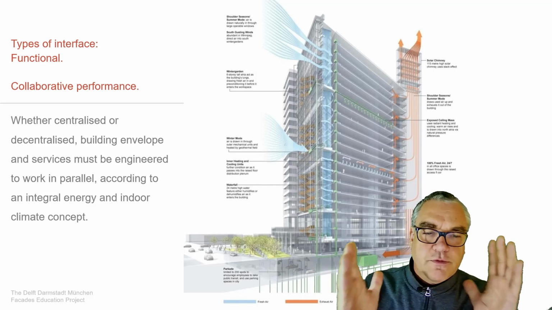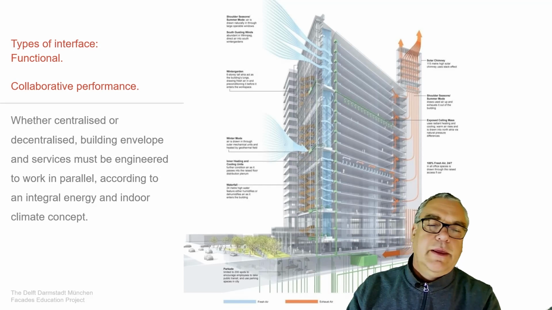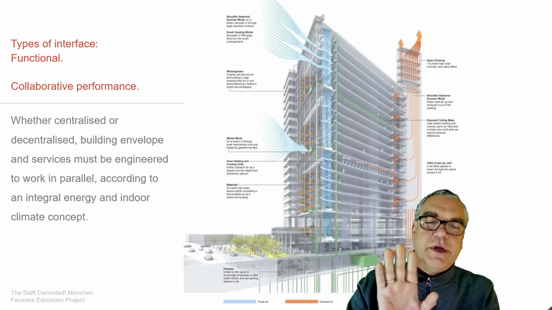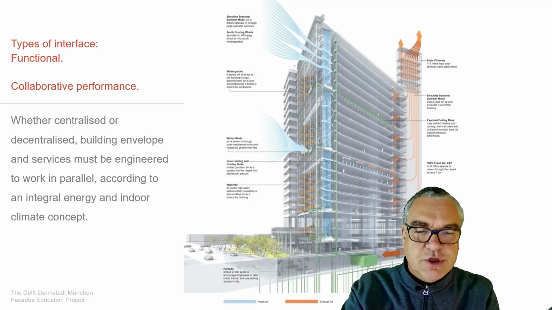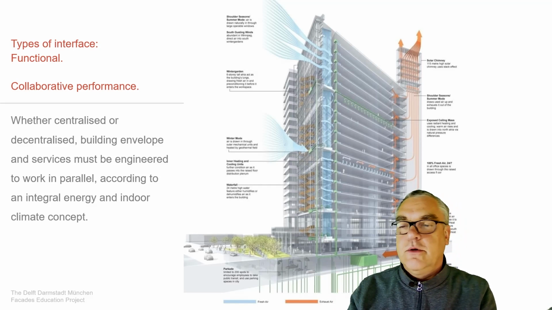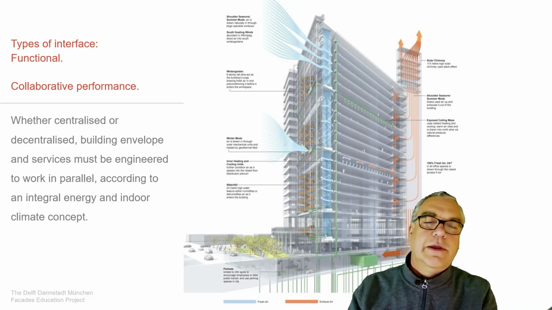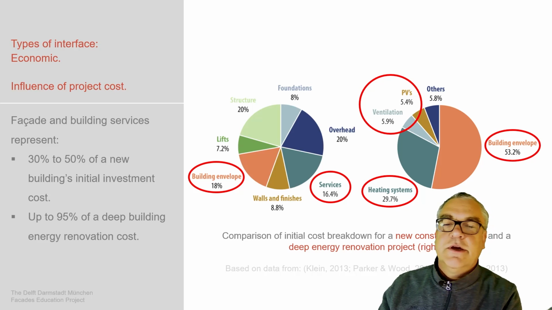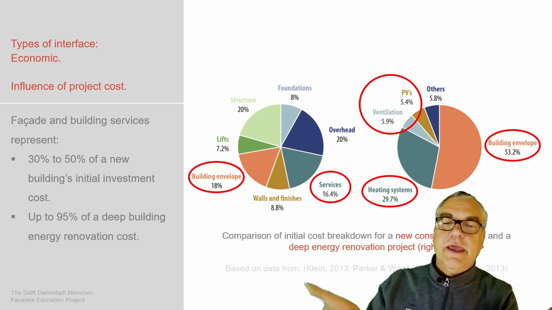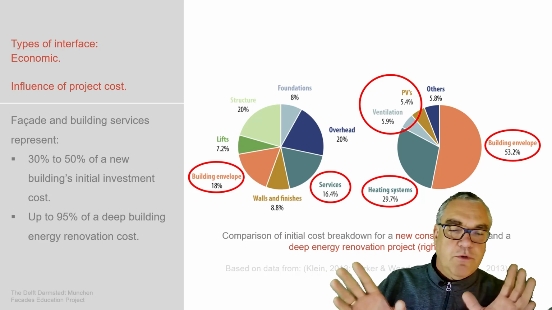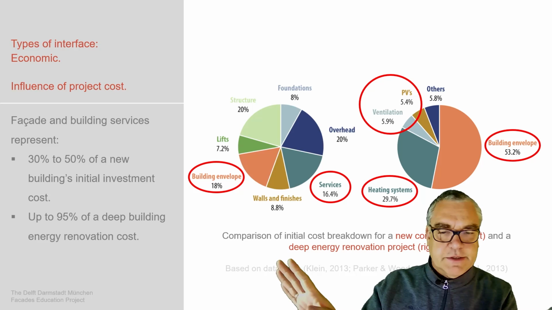Orientation, dimension of openings, this all defines very much how much energy you lose with the building, how much energy you gain with the building, so how much energy you need to deal with the building to create a comfortable indoor climate, as named. And as said, this covers 30 to 50% in new construction. Building envelope services are about 30, 40, maybe 50% if it is new construction.